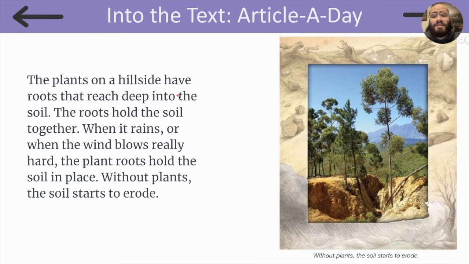The plants on a hillside have roots that reach deep into the soil. We can't see the roots because the roots are under the ground, but they go under the soil. The plant's roots hold the soil together. When it rains or when the wind blows really hard, the plant's roots hold the soil in place. Without plants, the soil starts to erode. Here, there are no plants, so the soil is eroding.